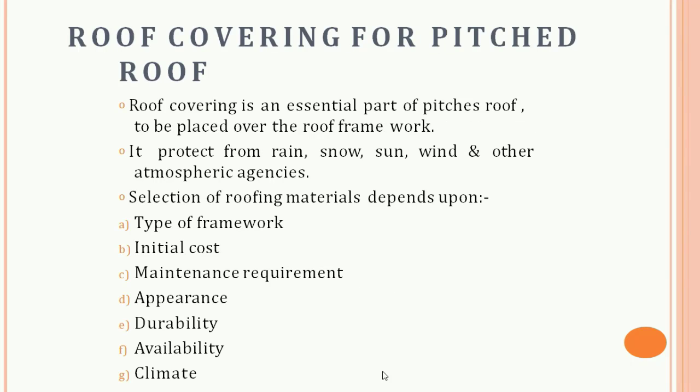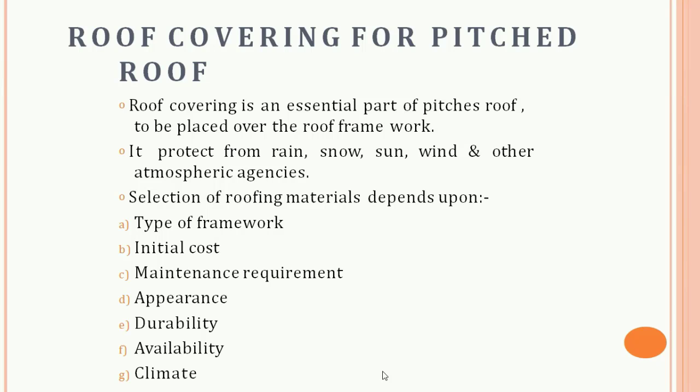Then roof covering for pitched roof. Various types of covering material are available for the pitched roof. Their selection depends upon the climatic condition of a place, availability of material, the fabrication facility and the building owner's budget. Commonly used pitched roof covering materials are thatch, shingle, tile, slate, then AC sheets, then GI sheets.